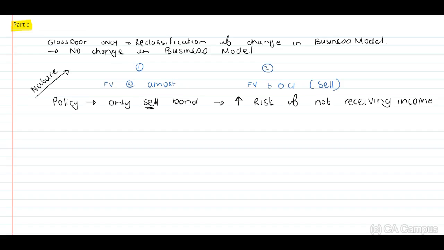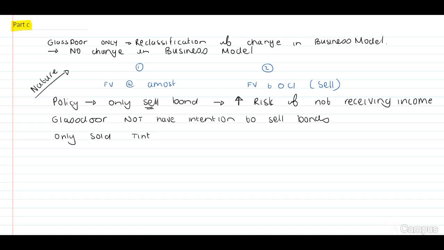Now, do we think that the intention of GreenDoor is to sell these bonds? No, guys. Therefore, there is no intention. GreenDoor does not have the intention. If we look at the information provided, they have only sold Tinted during the year.